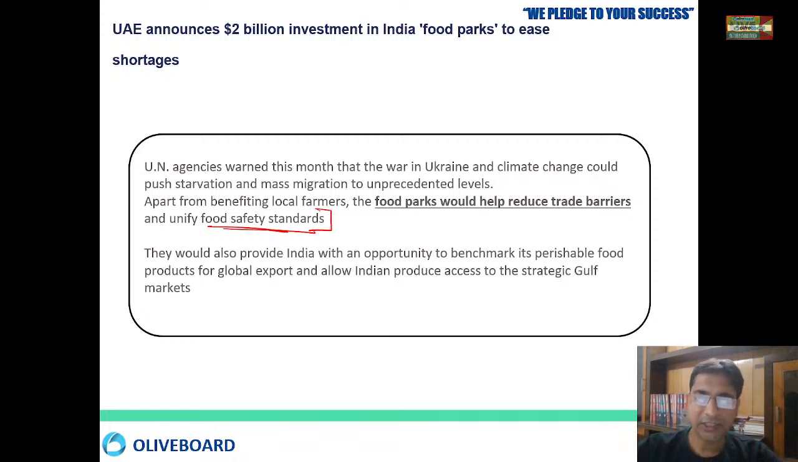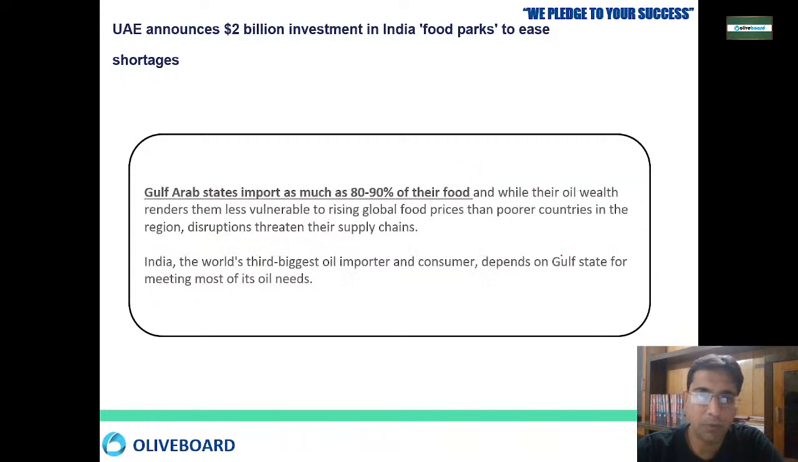This will also help India by providing opportunities. India has a lot of perishable goods, because if you are not able to sell them at the proper time, they will perish. So this will provide opportunities like food parks, because there will be storage and cold storage facilities. India will also be exporting perishable food goods with the help of food parks. As you all know, Gulf Arab states are importing 80 to 90% of their food.